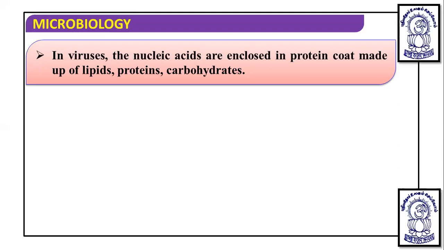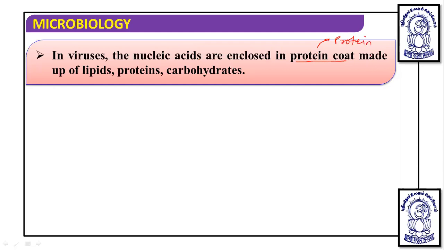Dear student, one of the important statements is this: the nucleic acid is enclosed in a protein coat, and this protein coat is specifically made up of protein only.